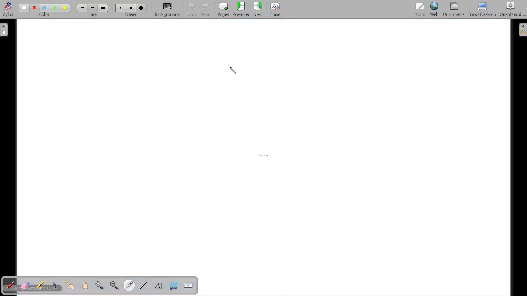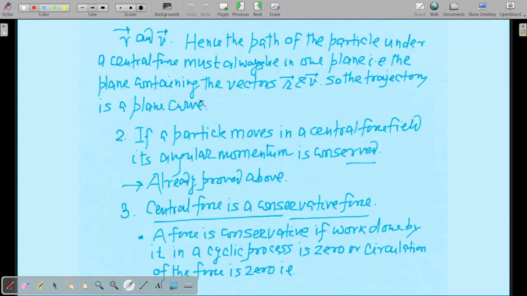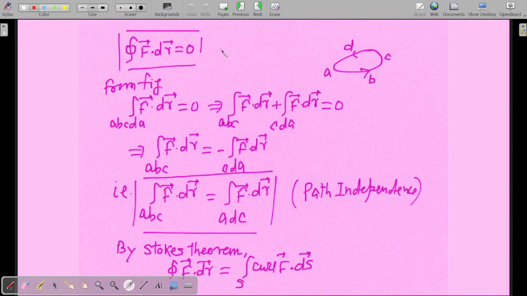If such a condition is there, you take the line integral from a to b to c to d to a. So the closed line integral, the curve integral f dot dr equal to 0. This is the definition of conservative force. Now the central force is a conservative force. So we are going to prove how the central force is a conservative force.